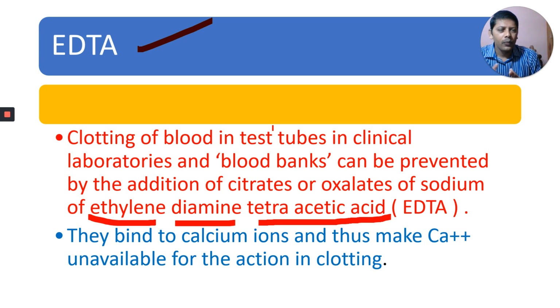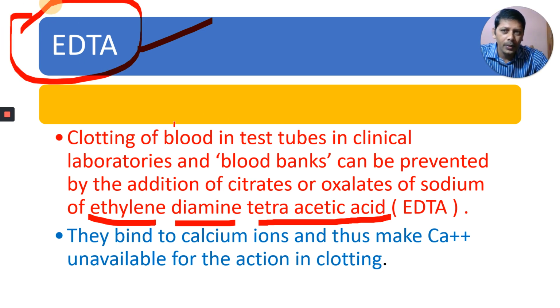come forward to donate blood. That blood is stored in the blood banks. But when we keep the blood in the blood bank in controlled conditions, blood may clot. They keep the blood in packets and store them. If the blood clots in that pack, then it becomes useless. We have to add some chemicals that do not allow it to clot. One such chemical is EDTA.